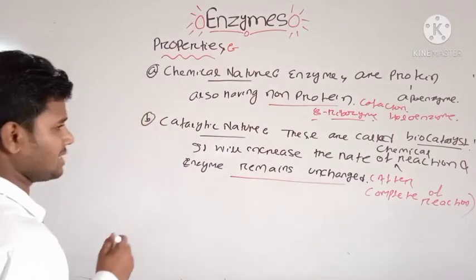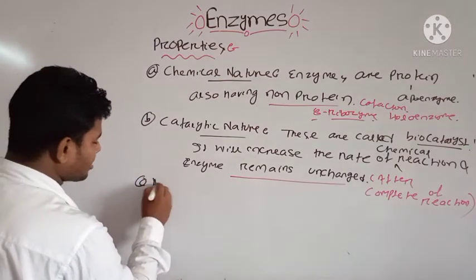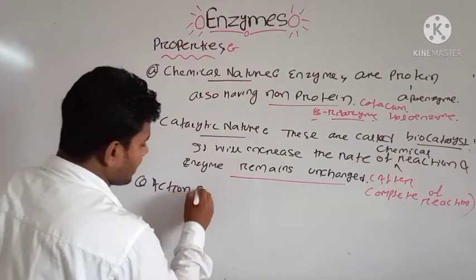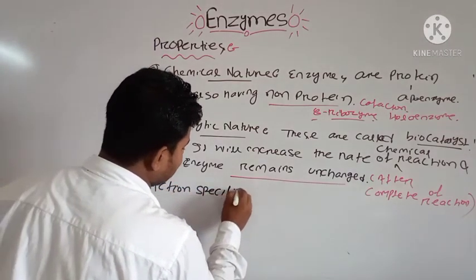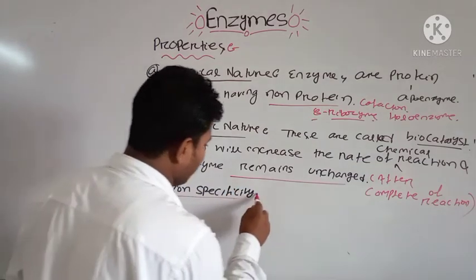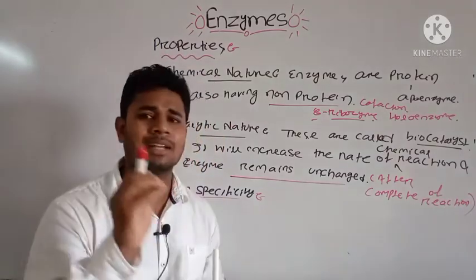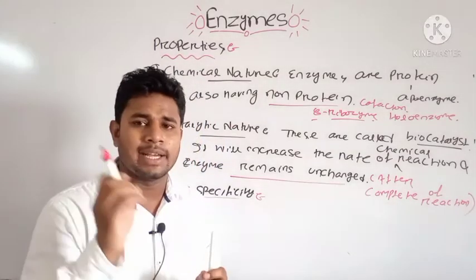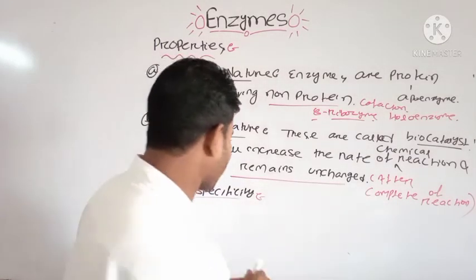Another important property is action specificity. If you take one enzyme, it is only applicable to that substrate only. It is action specific.